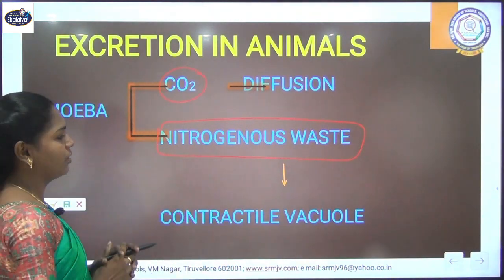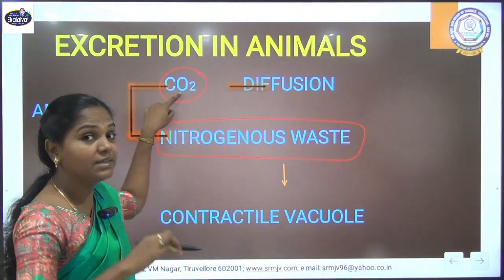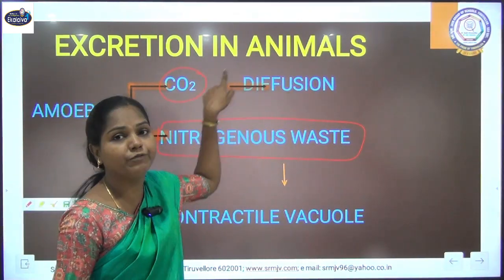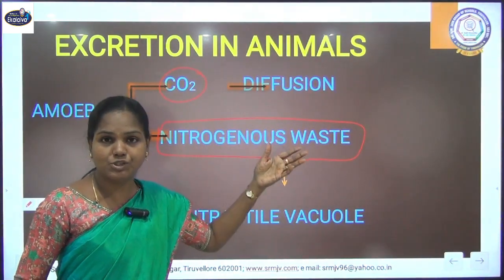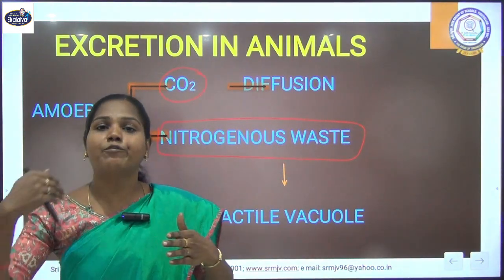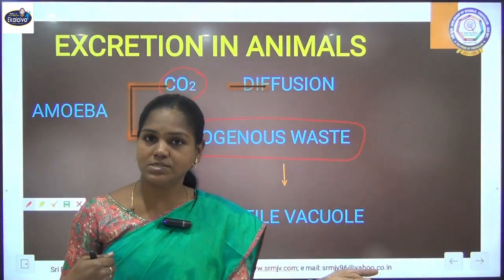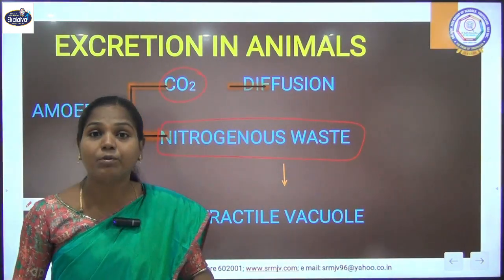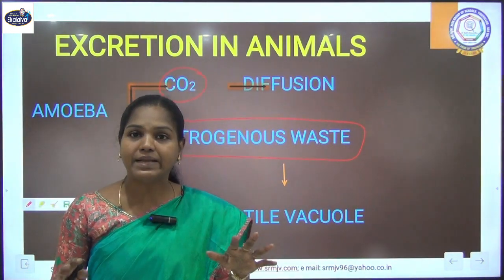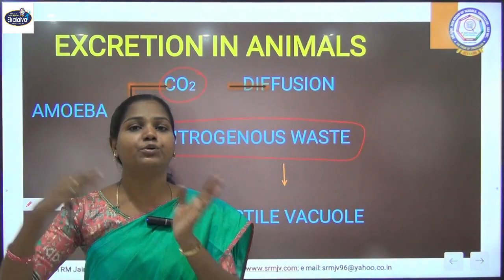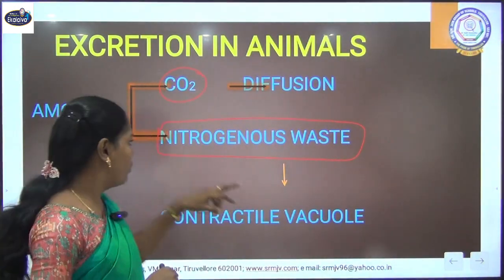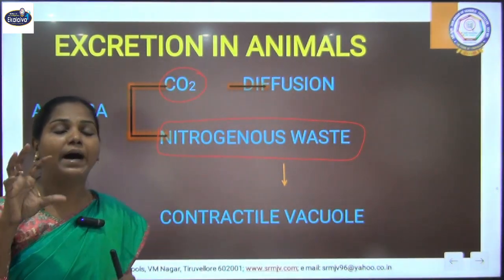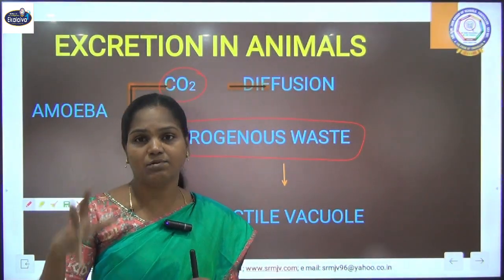The amoeba excretes that carbon dioxide simply through diffusion, the movement of a substance from higher concentration to lower concentration. When the carbon dioxide amount increases in the body of the amoeba, it automatically diffuses out into the atmosphere, whereas the nitrogenous waste is excreted out with the help of contractile vacuoles.